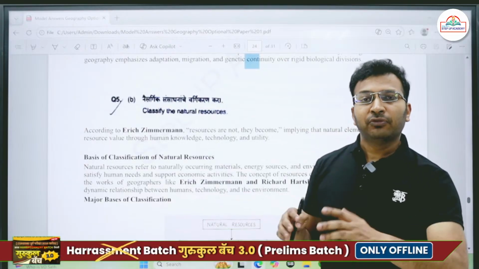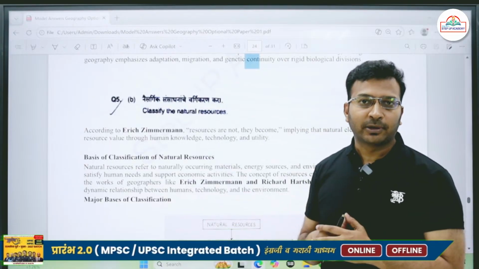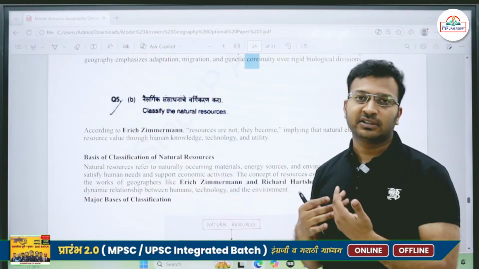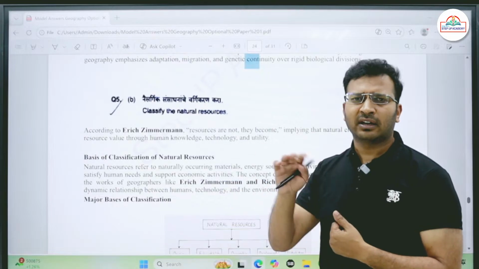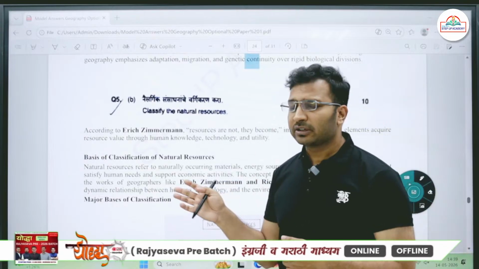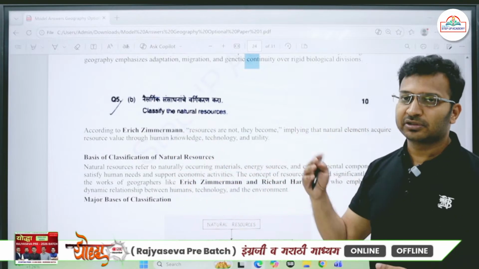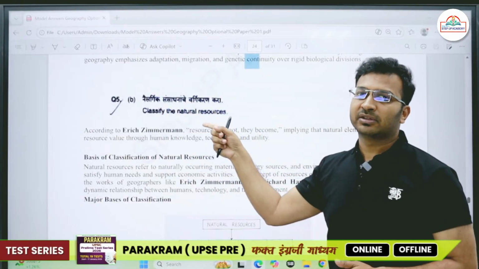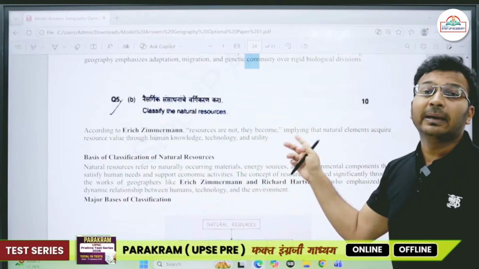But we know that there are some properties of that particular element which are quite useful. For example, it is shiny, it is non-corrosive, and there are some aesthetic features as well. Different characteristics are there, some spiritual associations too. That's why then, and only then, it becomes a resource, that is, they become.